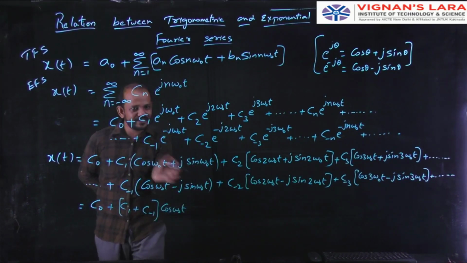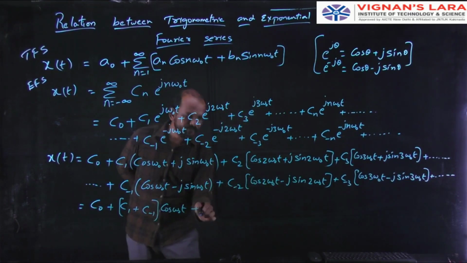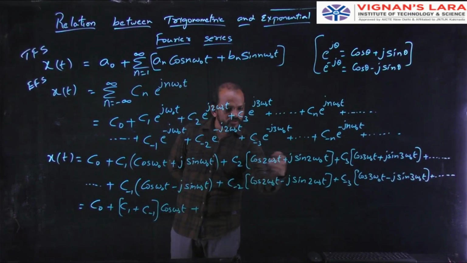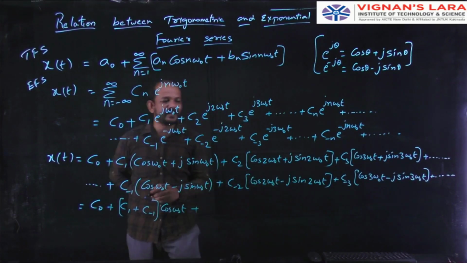So I will go for the sine next. Wait for this one. So in this, cos 2 omega naught t, cos 2 omega naught t, so I can take it as common. So what will I get? C2 plus C minus 2.